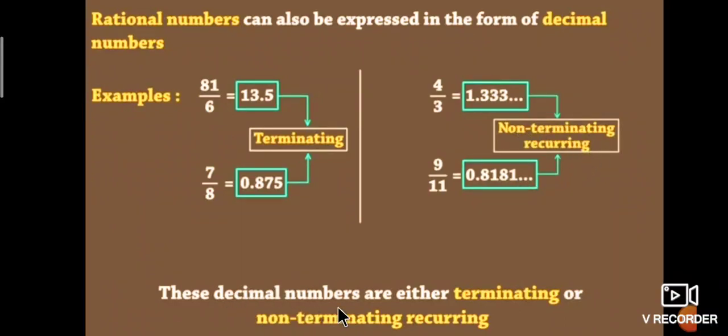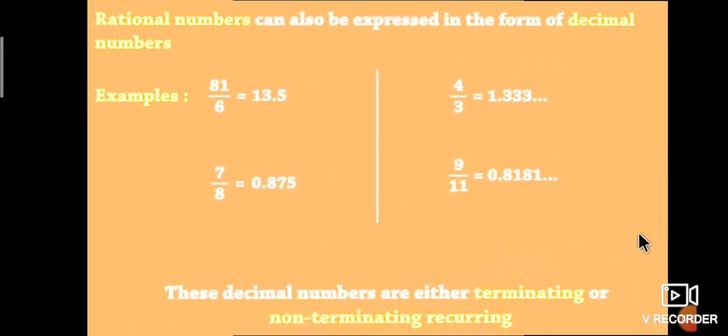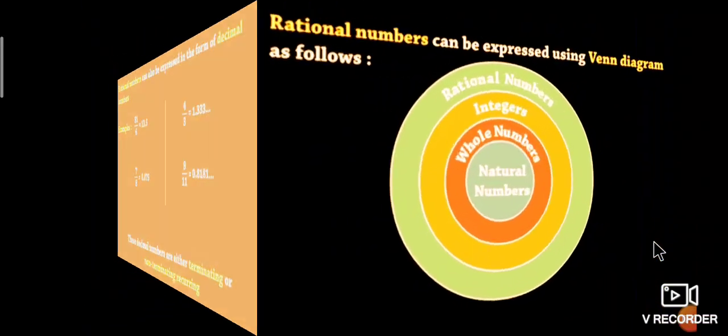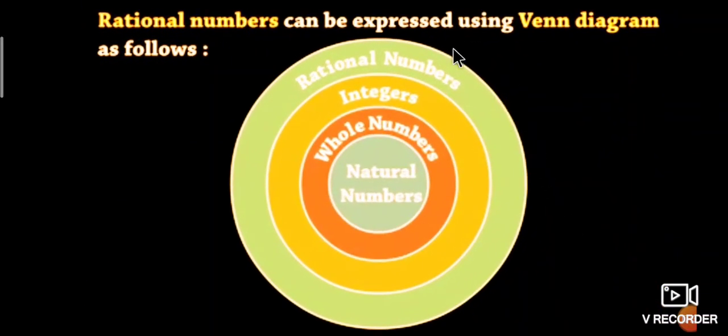These decimal numbers are either terminating or non-terminating recurring decimals. The next point is that rational numbers are also expressed in the form of decimals, therefore terminating or non-terminating recurring decimals. Next, rational numbers can be expressed using Venn diagrams as follows.